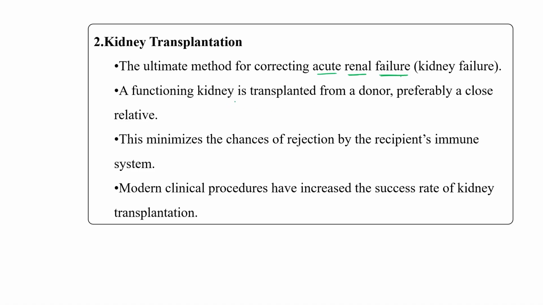A functional kidney is transplanted from a donor, preferably a close relative, so that there is minimum probability of rejection. Before the transplantation process, the doctor first checks many parameters of the body's immune system just to avoid rejection. Modern clinical processes have increased the success rate of kidney transplantation also.